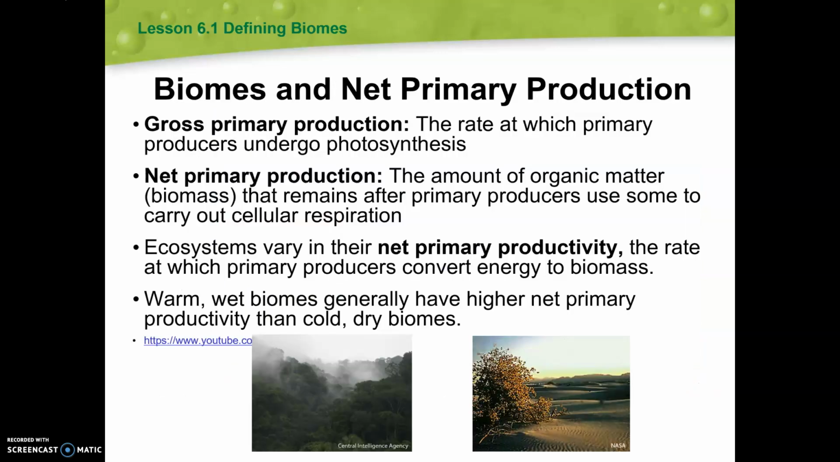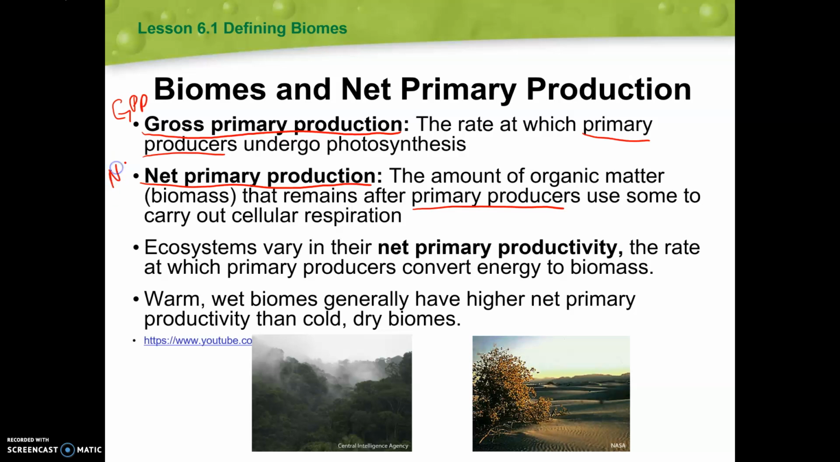So last thing here that we're going to talk about is biomes in net primary production. So the first term that we're going to define here is gross primary production, and we might abbreviate that GPP. And that's the rate at which primary producers, which are going to be those plants, undergo photosynthesis. So they're creating those sugars. The difference here with net primary production is the amount of organic matter or biomass that's going to remain after those primary producers use some of the glucose to carry out cellular respiration.